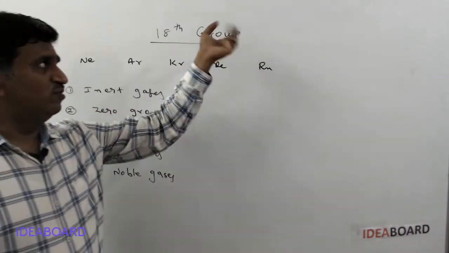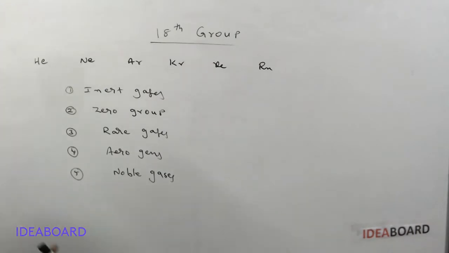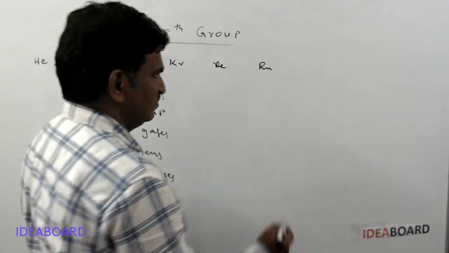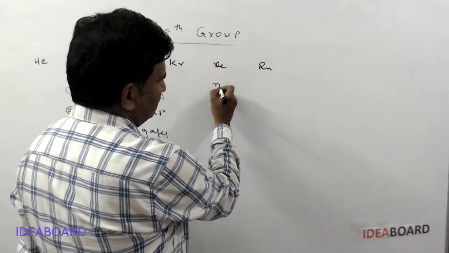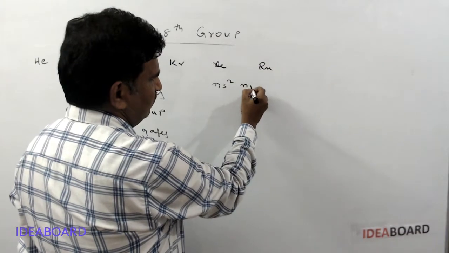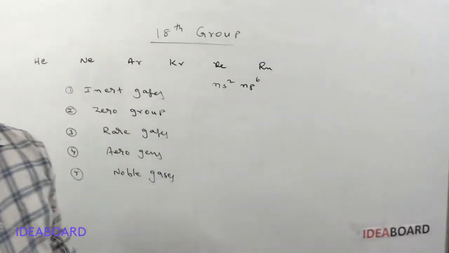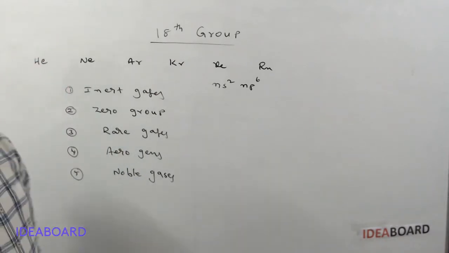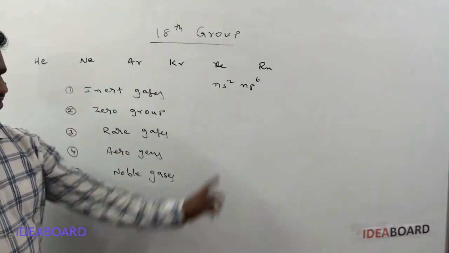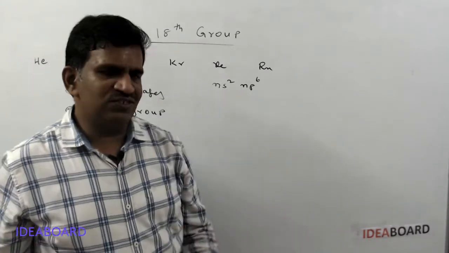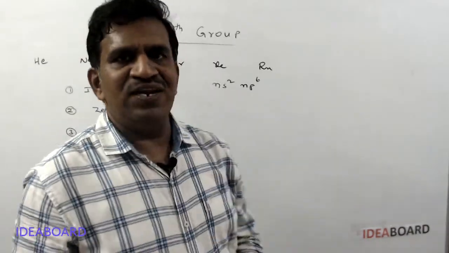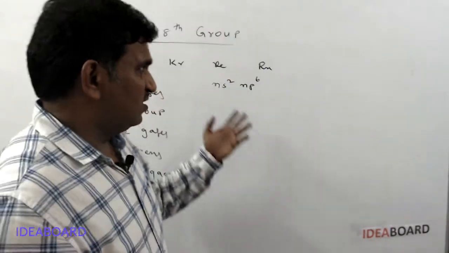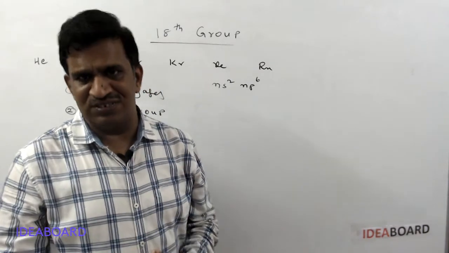Group 18 elements we know, and first, inert gases. Why are they called inert gases? If you see the configuration of these elements, the valency shell configuration is ns2 np6. Whenever ns2 np6 configuration is present in the valency shell, is there any need of electrons? No, because they already have completely filled valency shells.